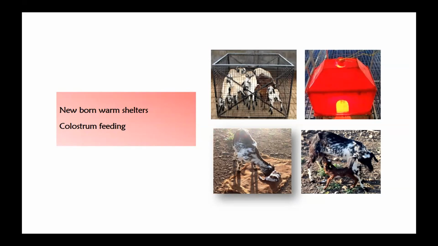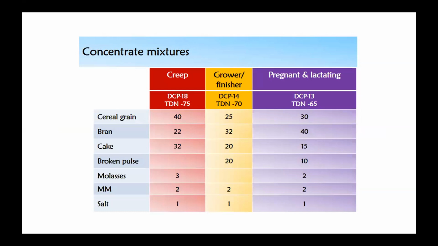And also feeding of colostrum is very important to develop lifelong immunity. Then even though most of the goats in the northeast region we rear under extensive type of farming, if we give some concentrate mixture, then the production may be more improved. So thereby we have to follow some scientific method of feeding, that is crib ration.